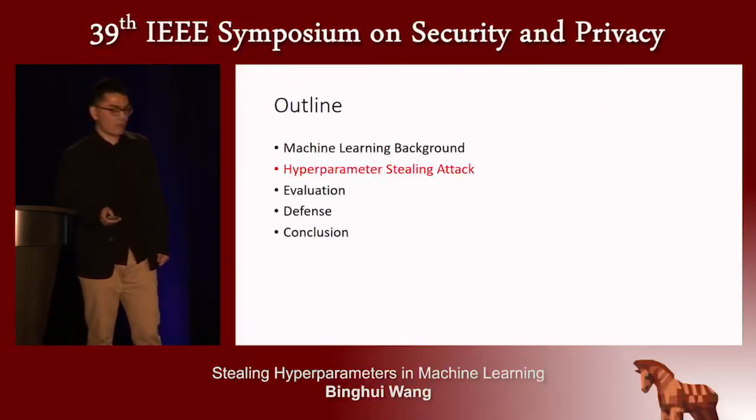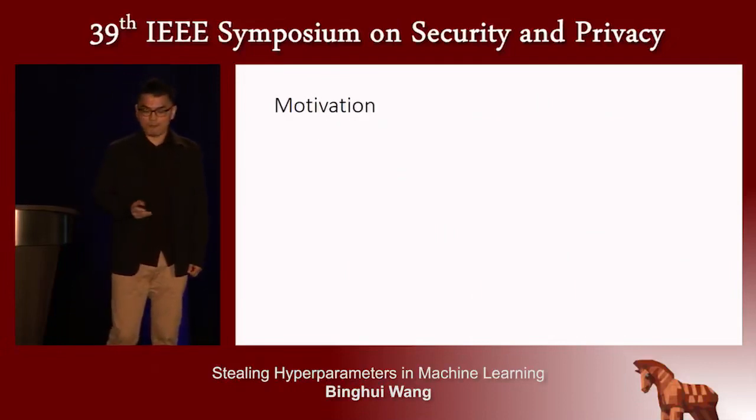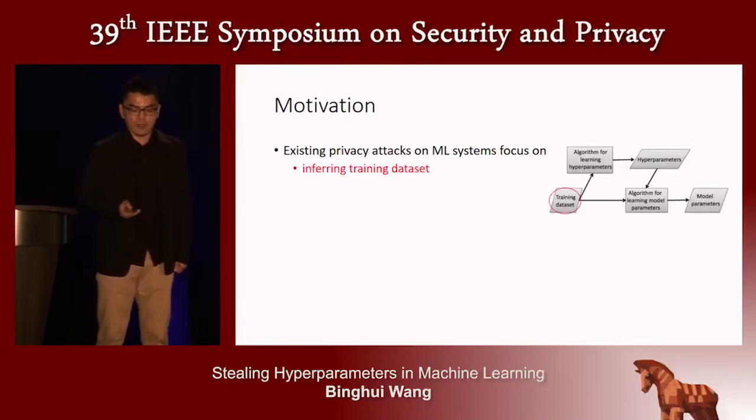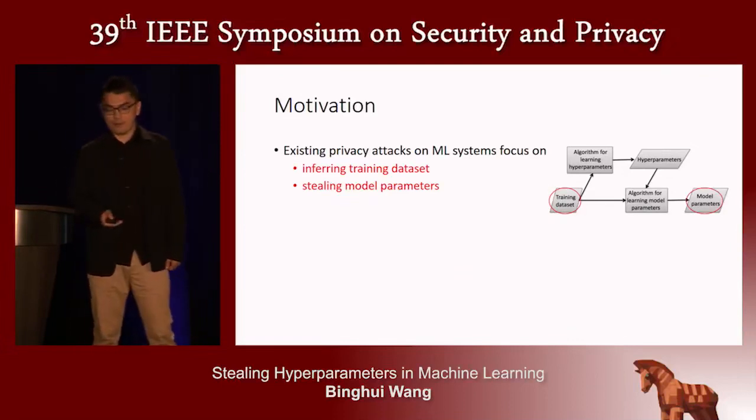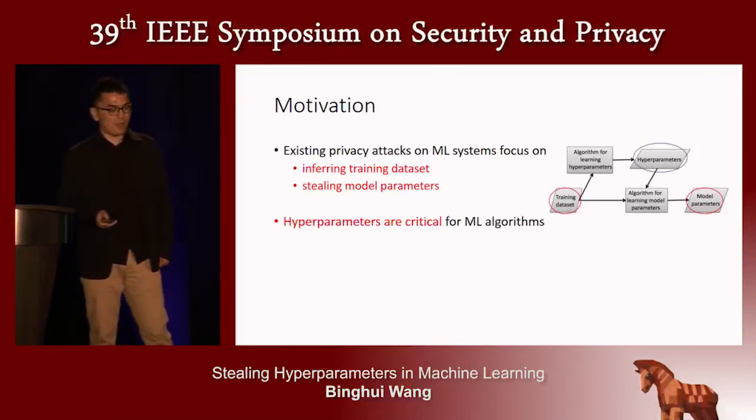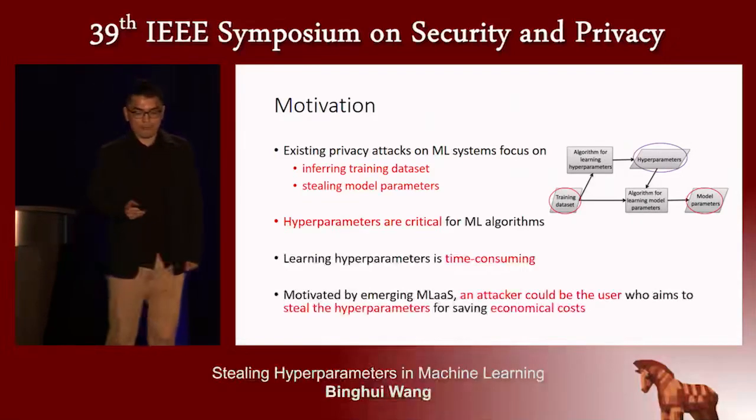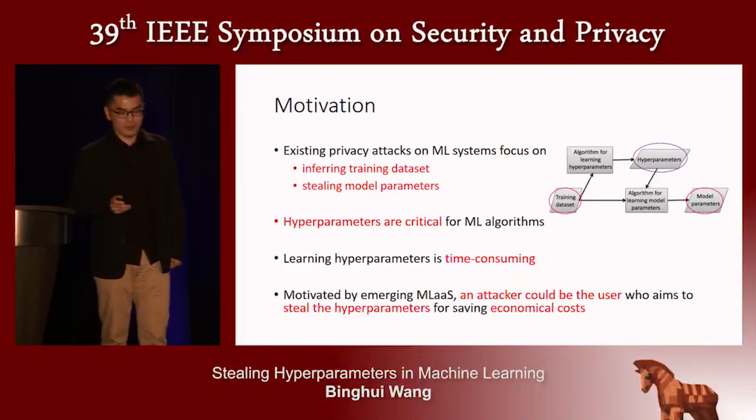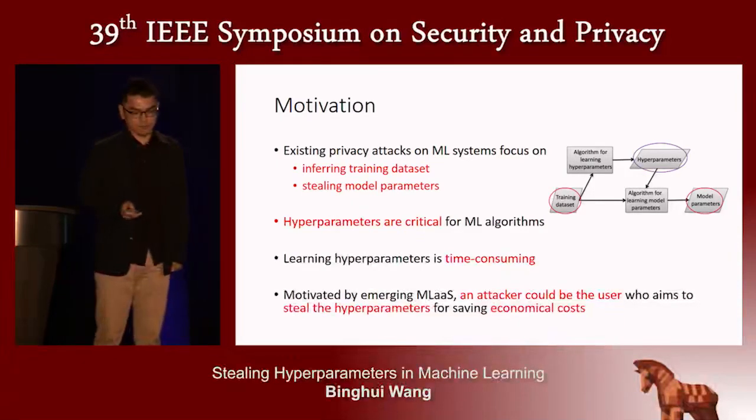So now I will show our hyperparameter stealing attack. The motivation: existing privacy attacks on machine learning systems focus on either inferring the training data set or stealing the model parameters. But the hyperparameters are also critical for machine learning algorithms, and learning hyperparameters is time-consuming. So motivated by machine learning as a service, an attacker could be the user who aims to steal the hyperparameter for saving economical costs.